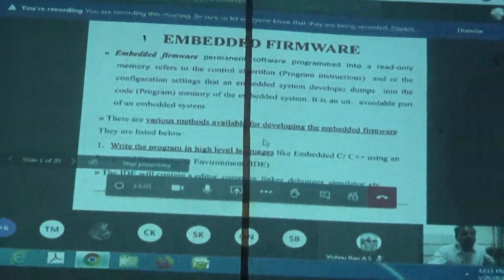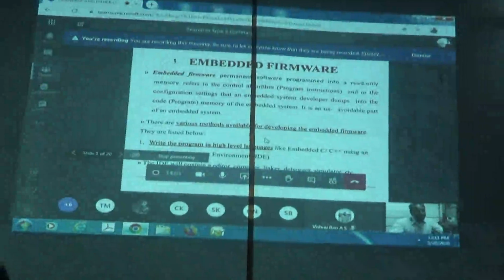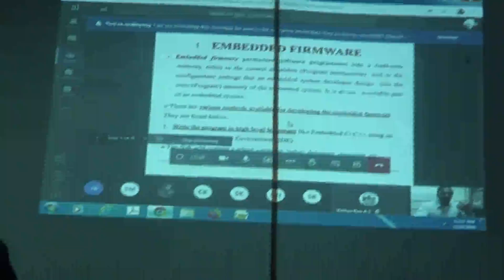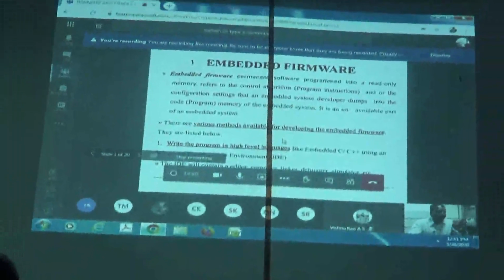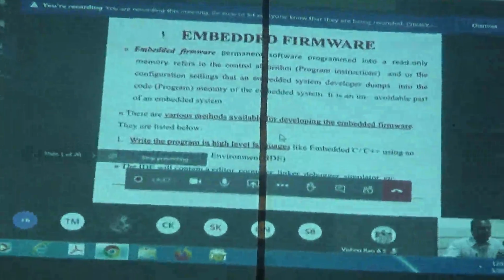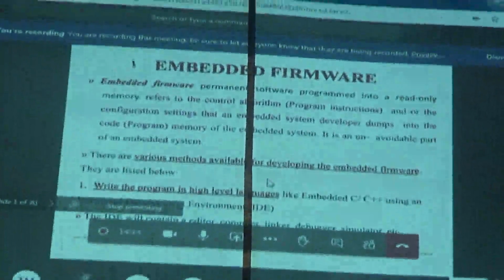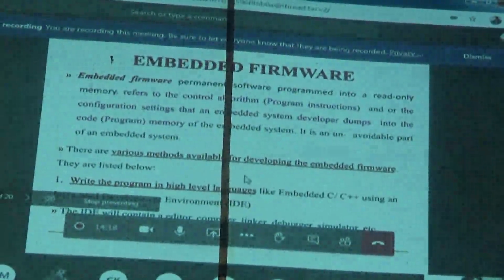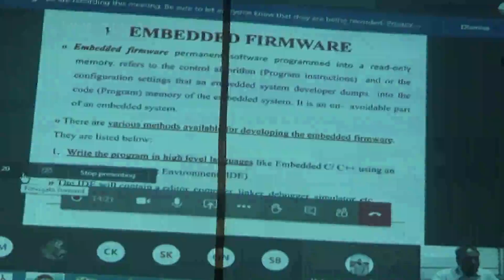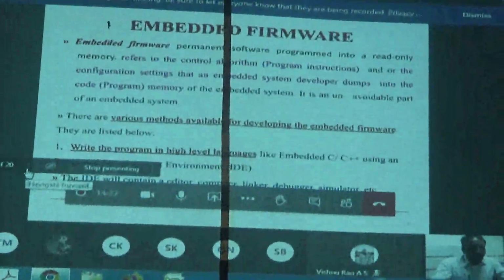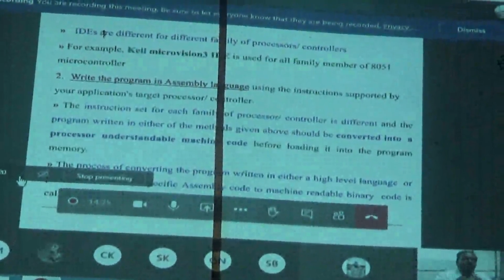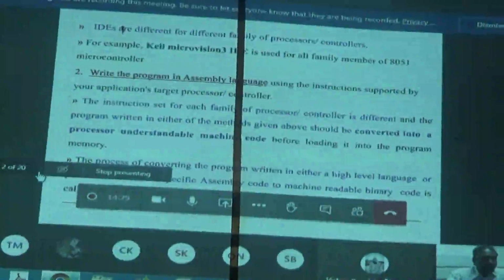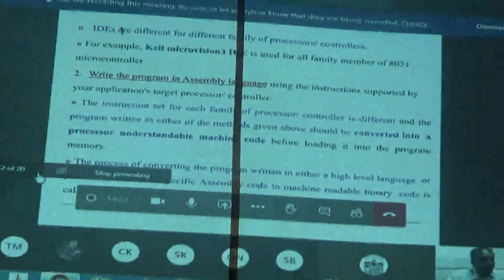So how do you make the changes? It is with the help of your IDE, Integrated Development Environment. What does it consist of? It consists of editor, compiler, linker, debugger, simulator, assembler, cross assemblers, etc. These are the tools that are available in an environment called an IDE. The first technique here is using high-level languages to write your embedded firmware, that is, your application program. These IDEs are different for different families of processors and controllers.